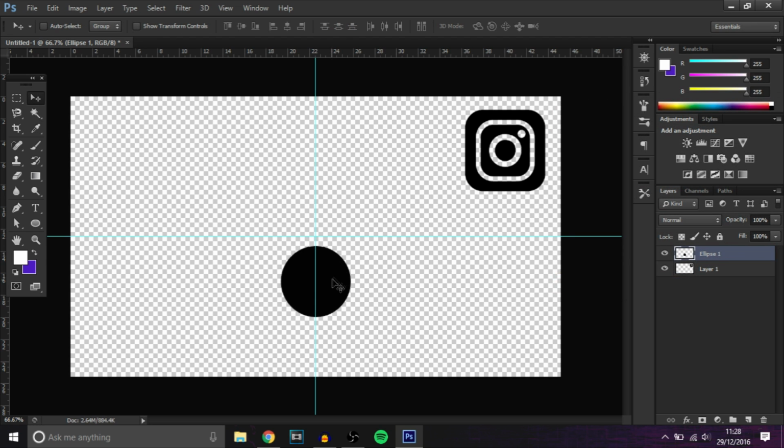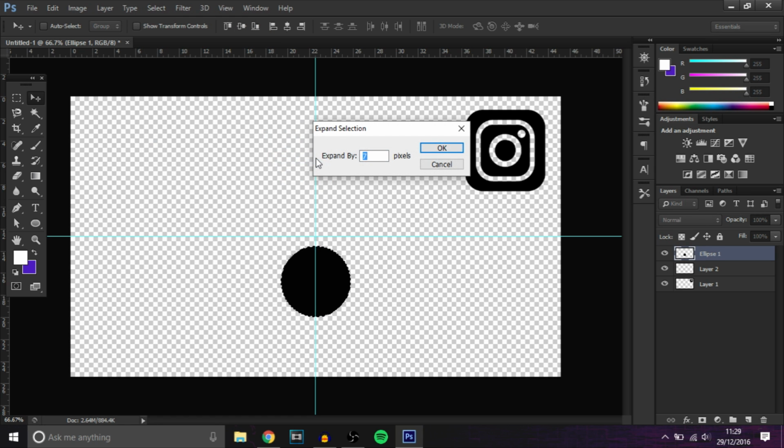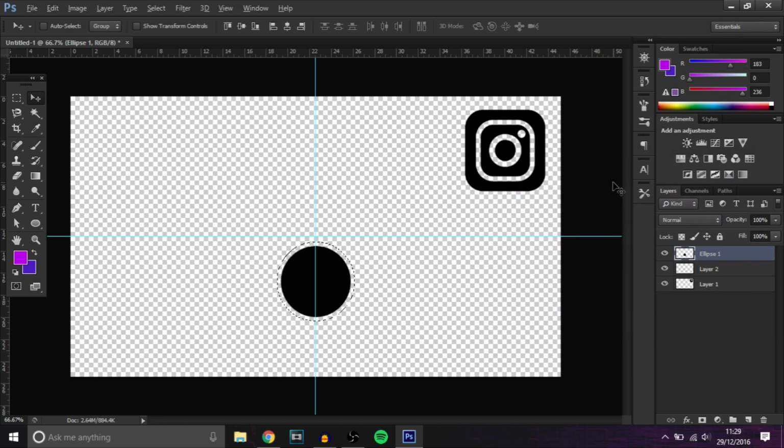Now we're going to add an outline, but you can choose whatever colour you want. For the final thing you'll be able to just change your colour. So what we're going to do now is add a new layer, and then on the circle press Ctrl and click on the thumbnail, go to select, modify, expand, and we'll do it by 10. And we're going to make it whatever you want. So I'm just going to make it like a pinky purple colour. In fact I'll make it something like this. But obviously, like I said, you guys can change it. So on the new layer you want to just press Alt Backspace to fill it in.